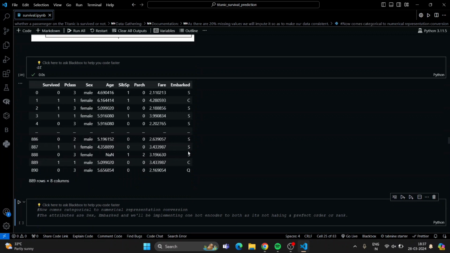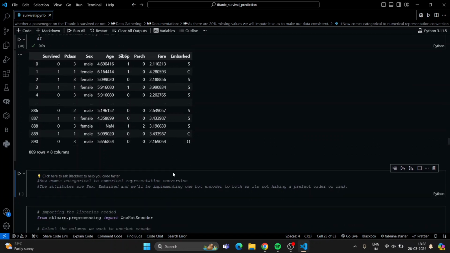Now if we see the data frame, it looks like this, where fare is in the range of 1 to 5 because of the logarithmic transformation. The same goes for age, where the values were from 20 to 60, but now it's showing 4, 6, 6.5 and so on. It's a float value, so we have transformed the age attribute also.